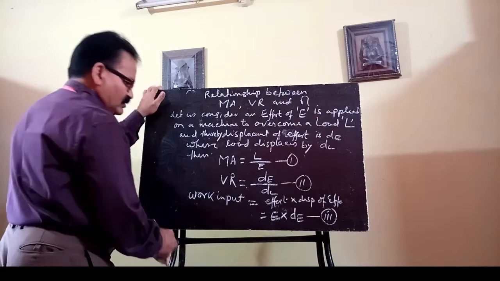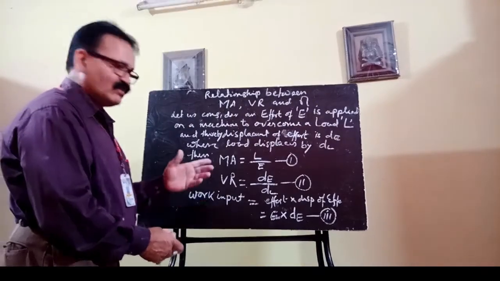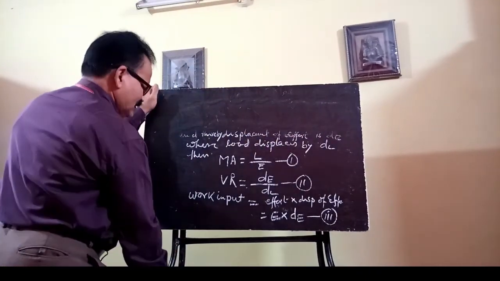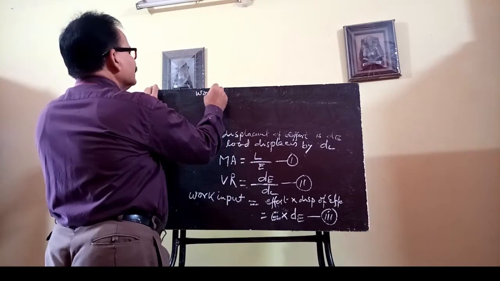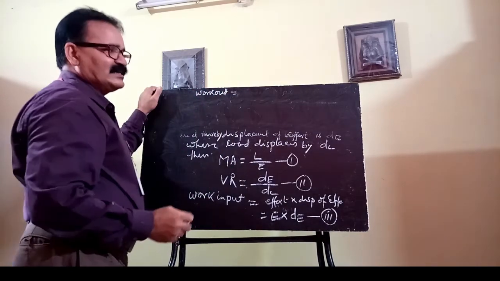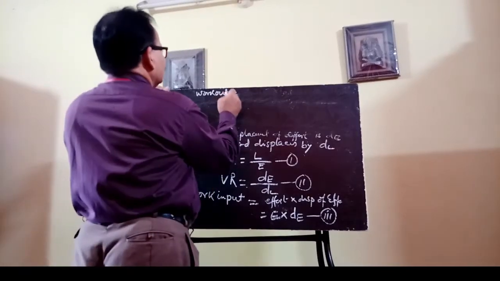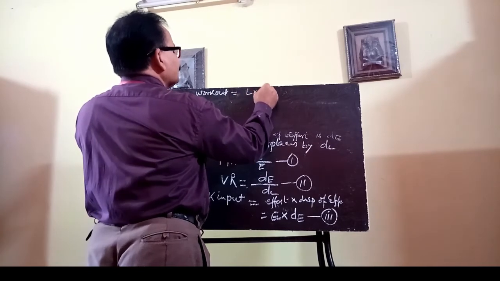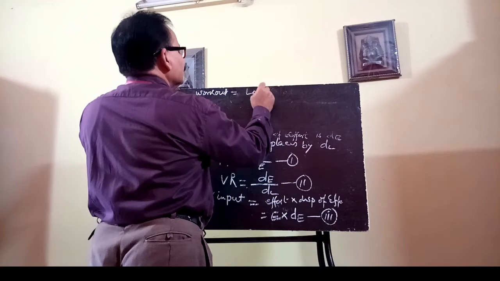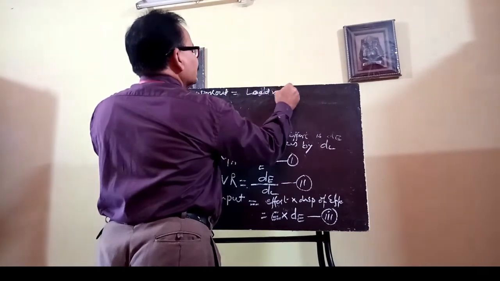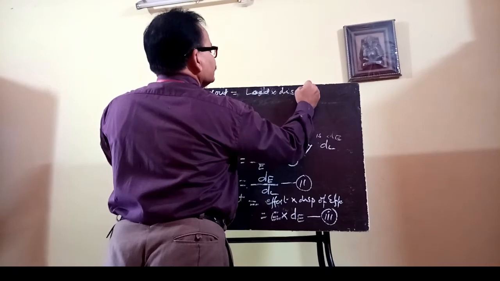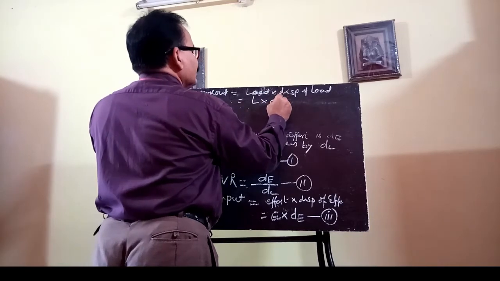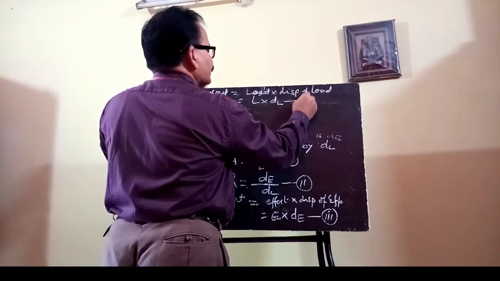Now after work input you must find out the work output. For work output, that means work done by the machine on the load. That is your output energy also. That is your load into distance moved by load, load into displacement of load. That is your L into dl. So this is your equation 4.